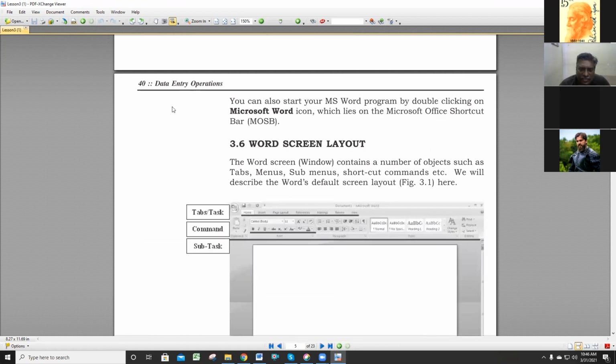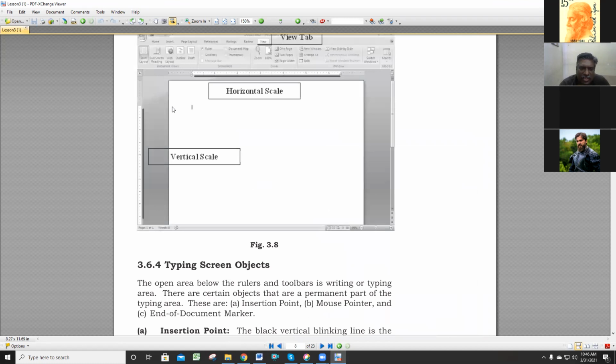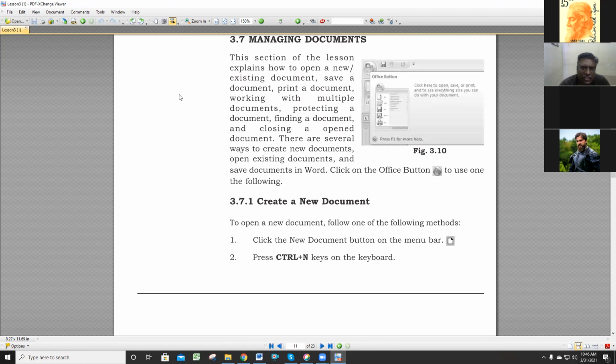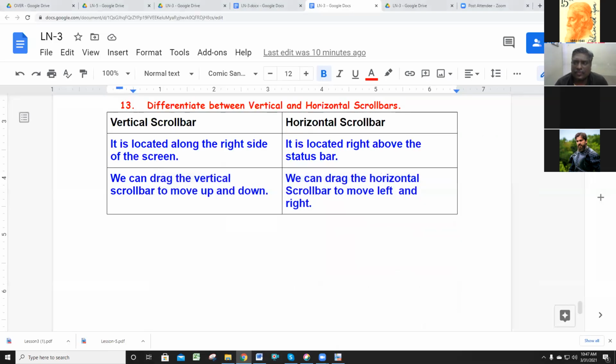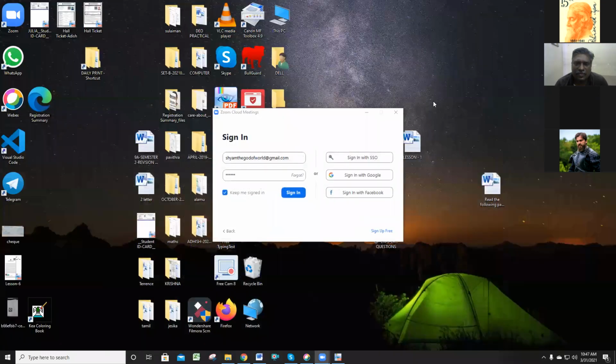Clear? Yes. So here I stop. We can stop it here. The next heading, managing document, we will discuss later on. Any doubt regarding this? No, sir. Clear? Yes, sir. Okay. Bye. You can leave.